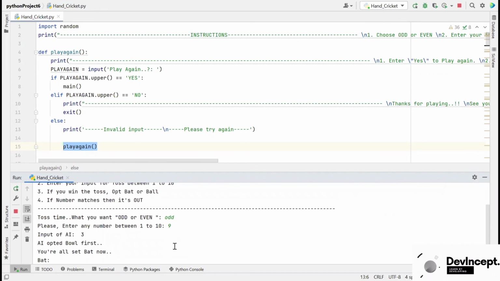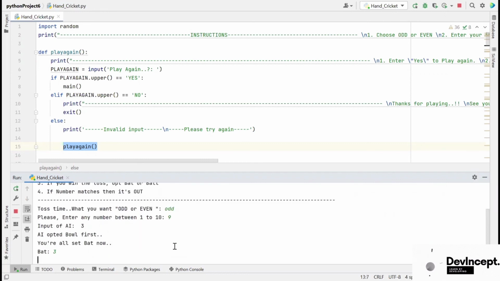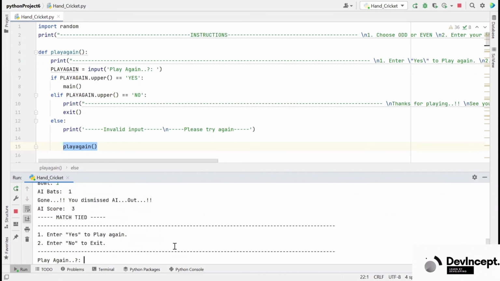So I'm batting first. Oh, nice. I got out on the first ball. So my score is 3. AI needs 4 runs to win. It's a pretty low scoring match and it's pretty difficult to win this. Oh, that's a tie match. Okay. Now I don't want to play again, so I'm entering no. Thanks for playing. See you soon.